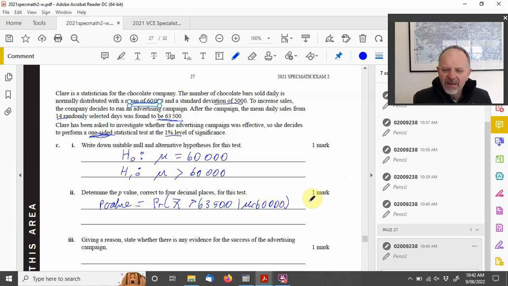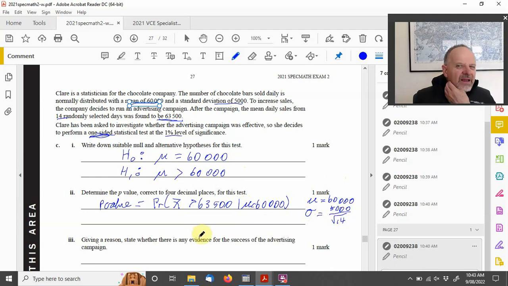And so our mean that we're using, of course, is 60,000, and our standard deviation would be 5,000, but we've got a sample here, so it's over root n, which is 14.